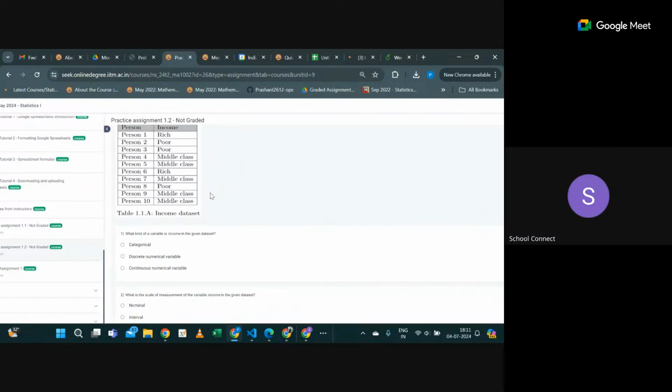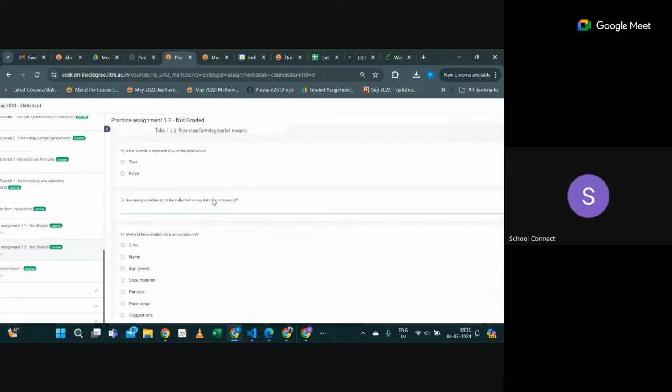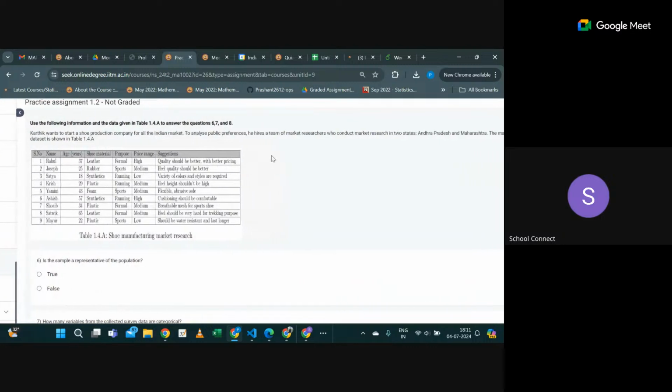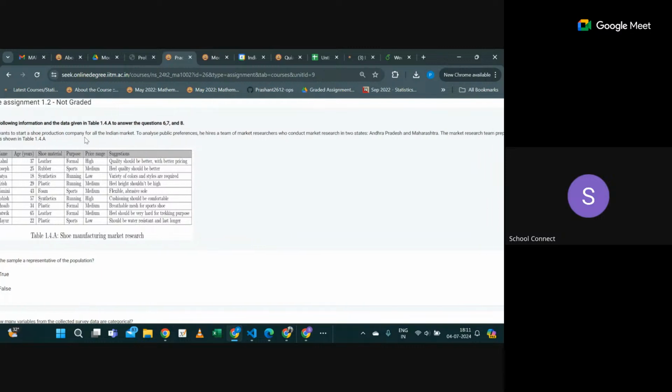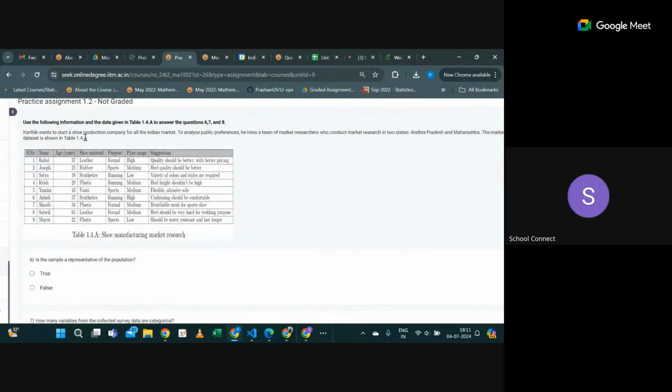Okay, so both of you have seen that. Just read this question and tell me what should be the answer. So this question: Karthik wants to start a soap production company for the Indian market and to analyze public preferences. He hires a team of market researchers who conduct market research in 2 states, Andhra Pradesh and Maharashtra. The market research team prepares a form to collect the data, and the collected data is like this.